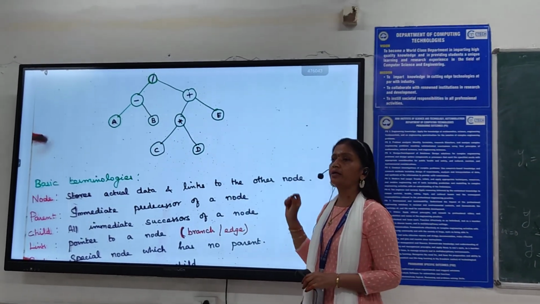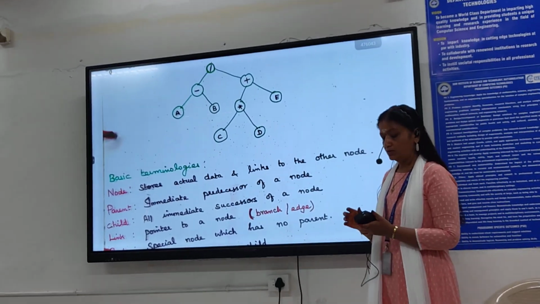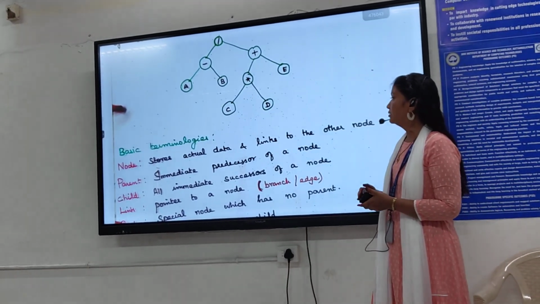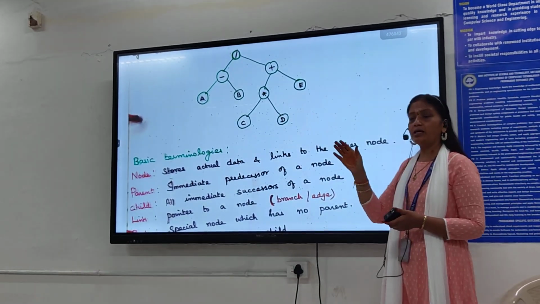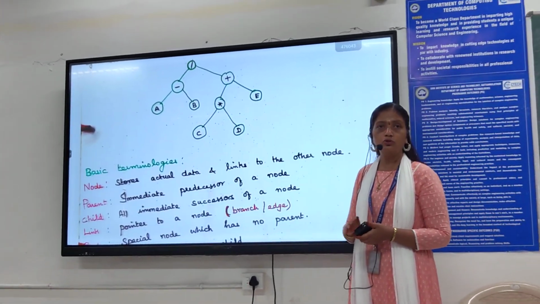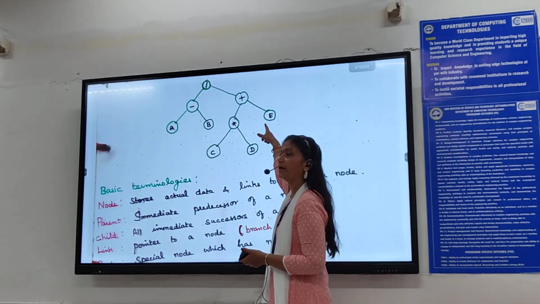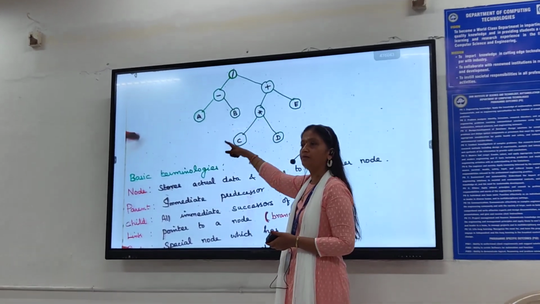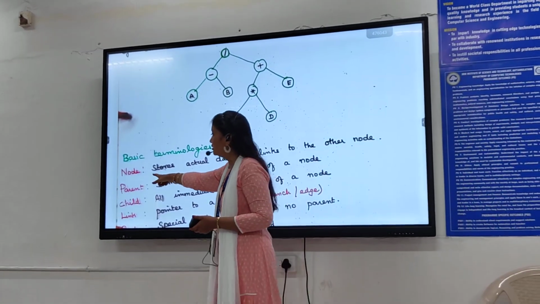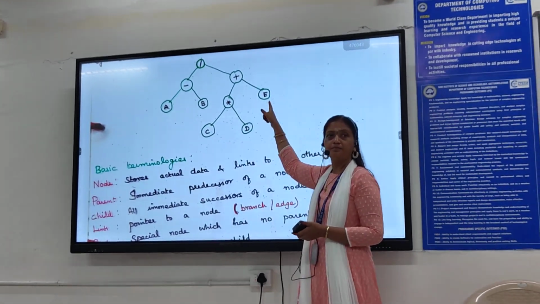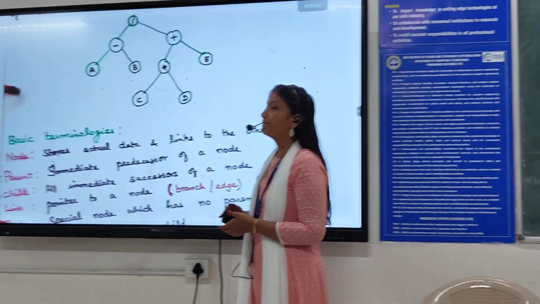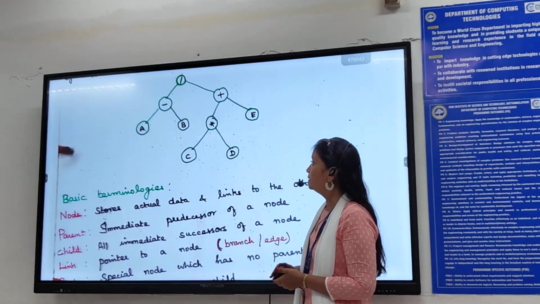Node. What is a node in a tree data structure? What does the term node mean? It is the actual data storage, and it has some links to other nodes also. Whatever circles I have mentioned in the diagram, each and every circle denotes a node. So how many nodes are there in this tree? Nine nodes.